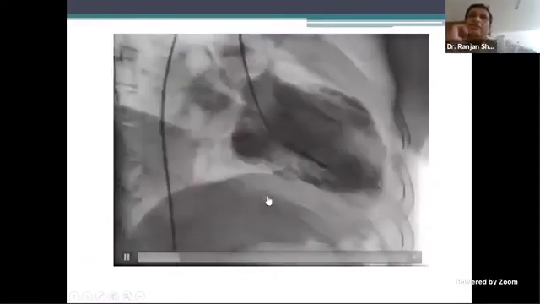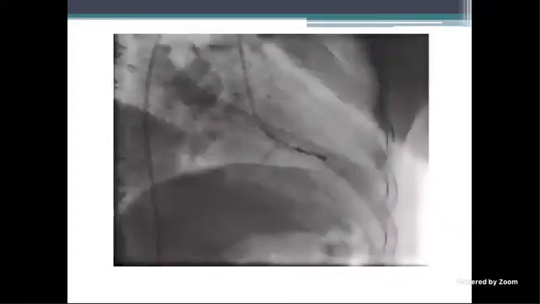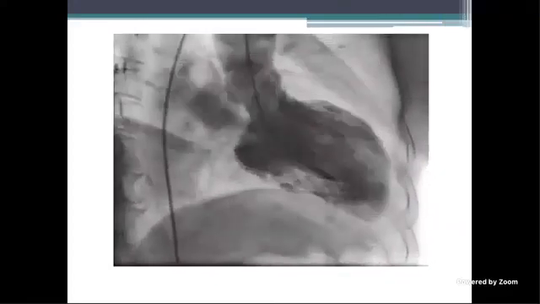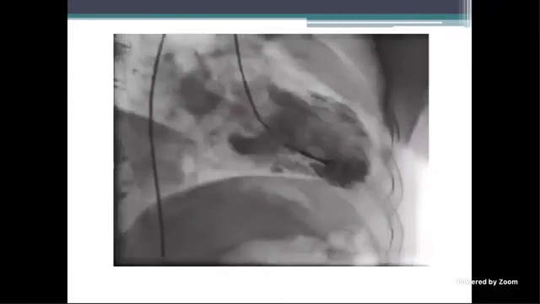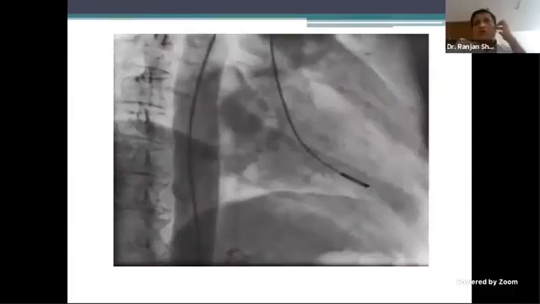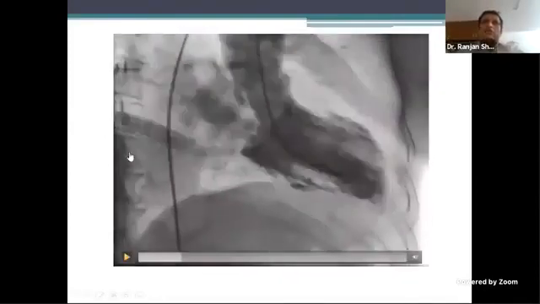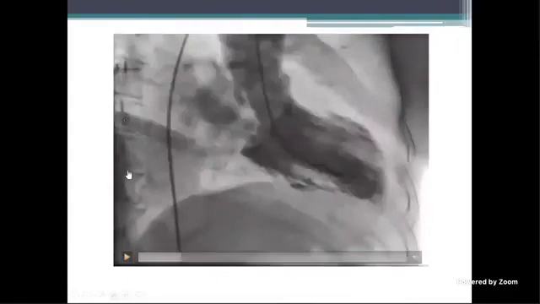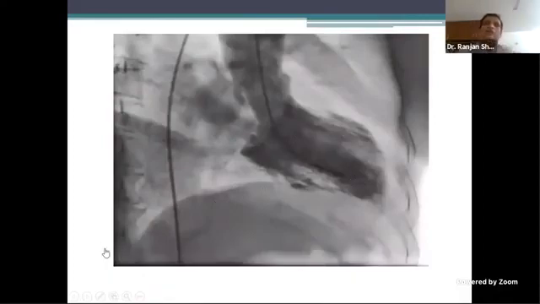So can somebody comment on this? Rohit, can you unmute? Yes, sir. This is the AP view. No, the view is not AP. Then RAO, sir. Yes, correct. Why do you say RAO? Because this is on the left side, and it's a plain view. It's not a cranial view because you see the diaphragm and the heart just lying there. So it's the RAO view.